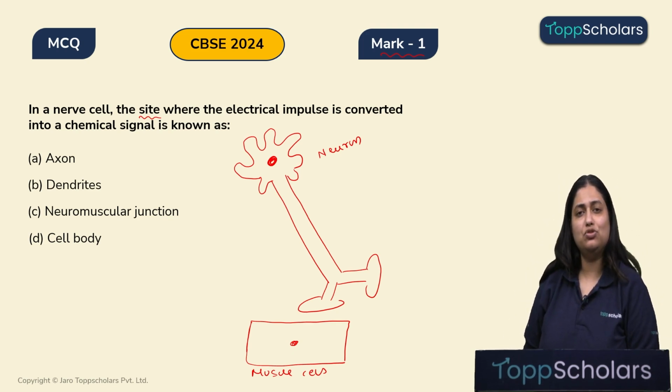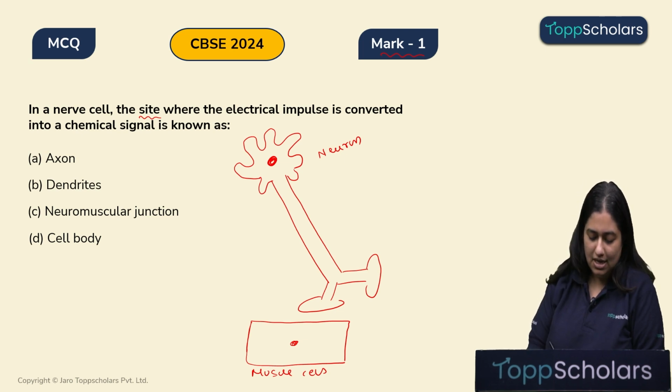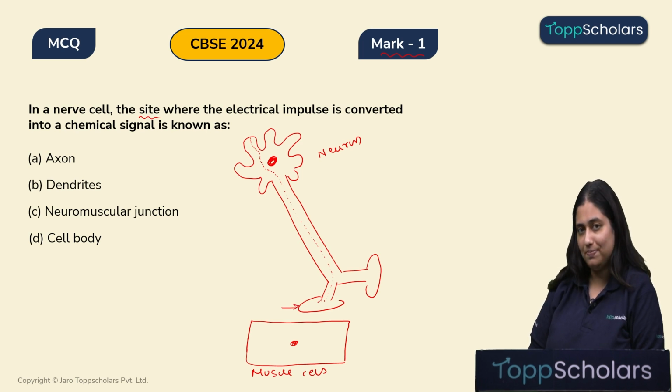A neuron is supposed to generate and conduct an electrical impulse, right? So, let's say the dendrites, they have generated the electrical impulse and they are also conducting this impulse all the way to the axon. So, now this impulse is being conducted all the way into the axon, into the axonal branch and into this knob-like structure which is known as the synaptic knob, right?